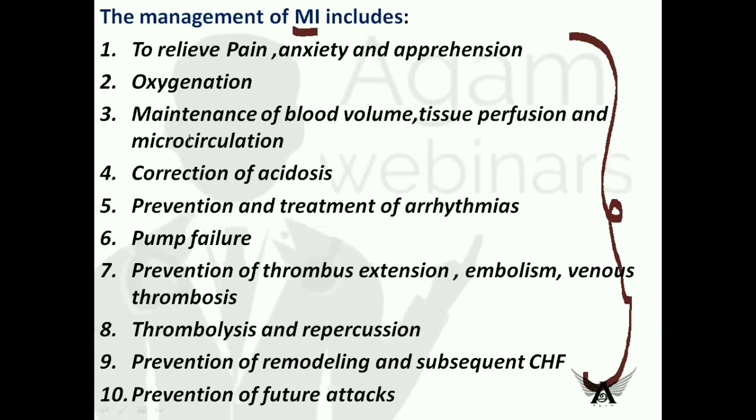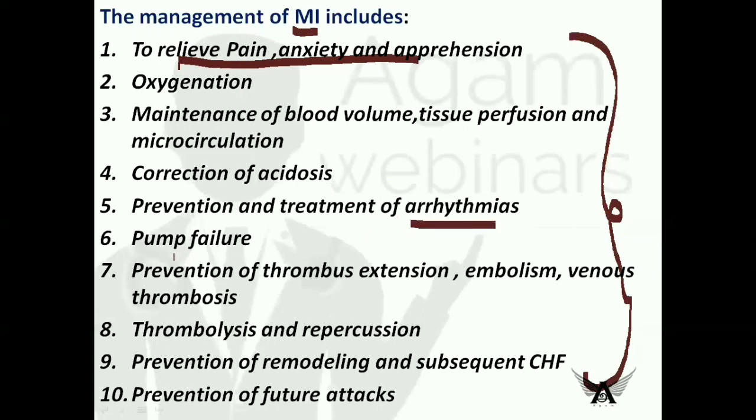So now let us see what steps are involved in the management of MI cases. The first thing is to relieve the pain, anxiety, and apprehension. The second one is oxygenation. The third one is maintenance of blood volume, tissue perfusion, and microcirculation. The fourth one is correction of acidosis. The fifth one is prevention and treatment of arrhythmias.